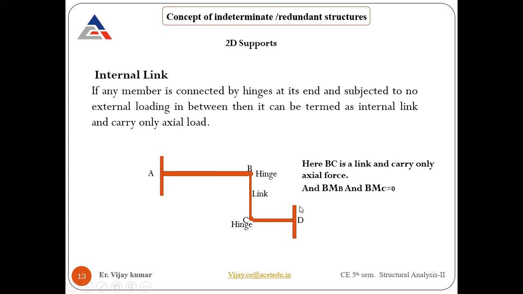So you need to keep in mind which kind of support is there, because a fixed support is going to restrict vertical as well as horizontal movement. Wherever the load is acting, it will not move anywhere. In that case, this member will not have any issue connecting these members, right?